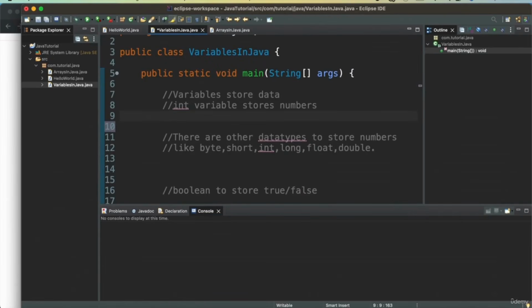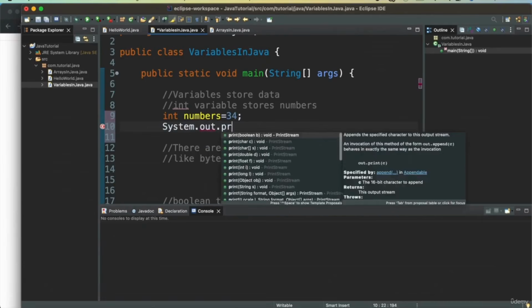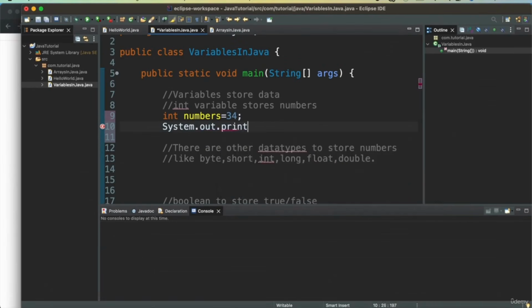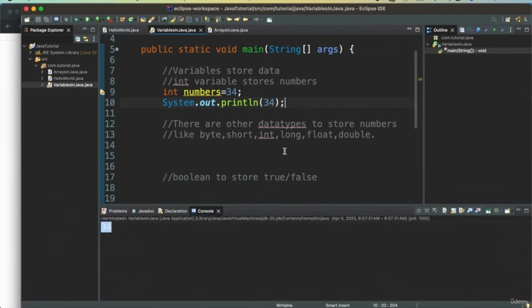We can define an integer variable using int. Integer stores numbers. So we can define a number and we will say 34, and I can go ahead and print this variable. As you see, the variable got printed.